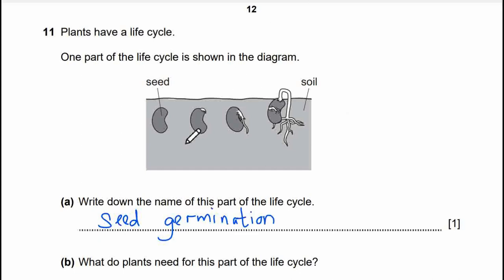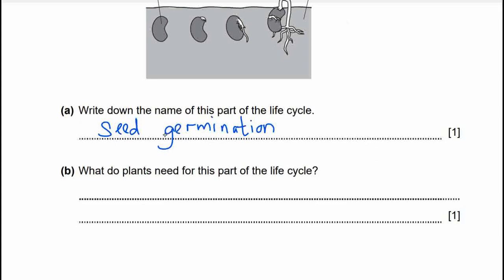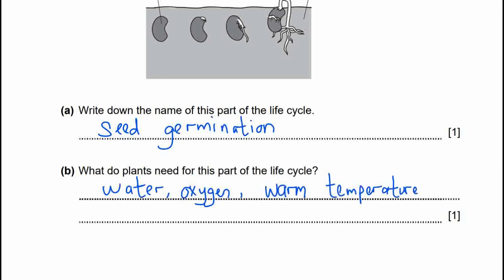What do plants need for this part of life cycle? Of course, they need water, and then it needs oxygen for respiration, and also warm temperature. Water, oxygen, and warm temperature. Oxygen for respiration, water to soften the seed coat, and warm temperature for the correct enzyme process.